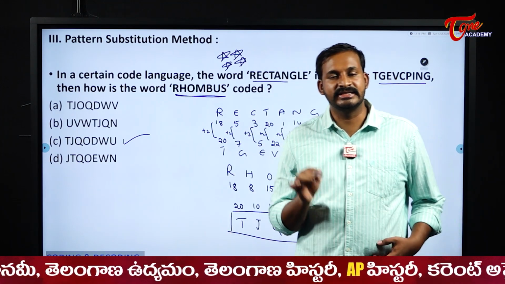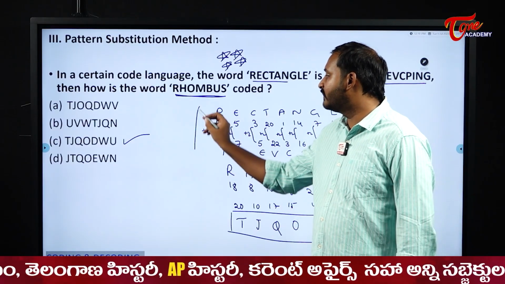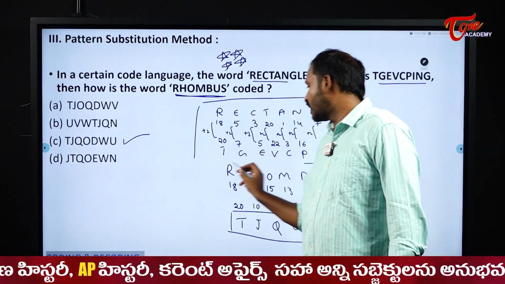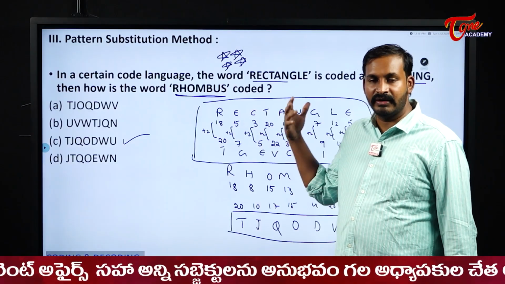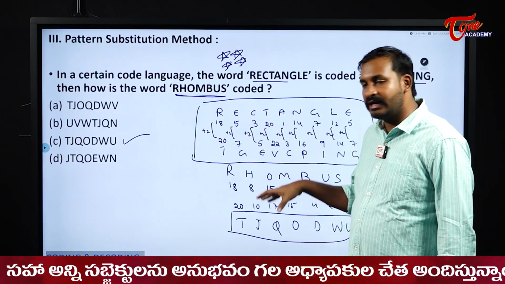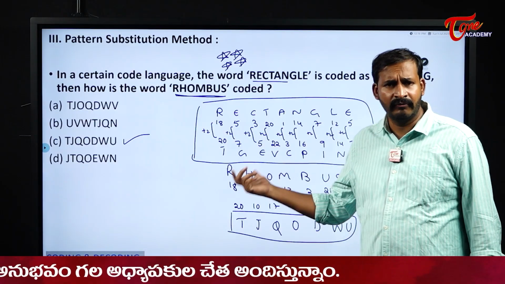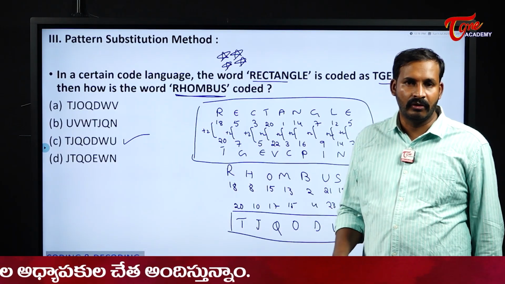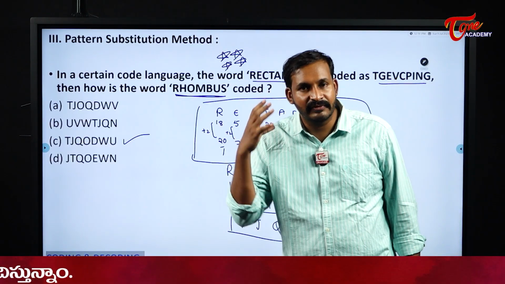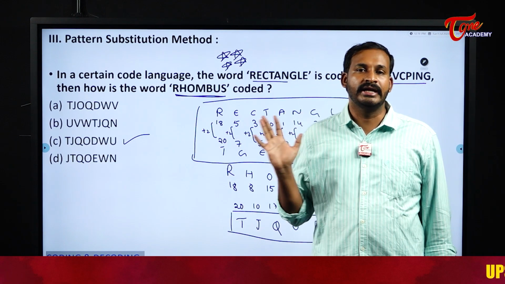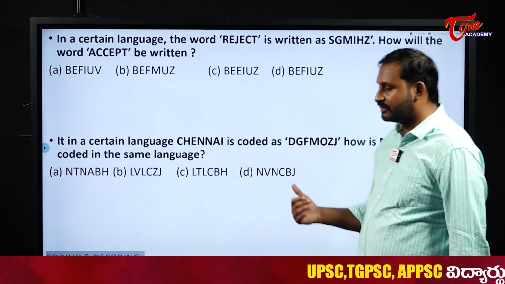This pattern recognition is very, very important, and in most cases we can recognize it only with the help of place values. So write down the place values, and whatever relation was there in the previously given word and code, the same thing should be done for the asked word. What is the relation between them? This is how we observe pattern substitution, and this is very important in the entire coding and decoding concept. See the next one. We will see some more examples of the same thing.